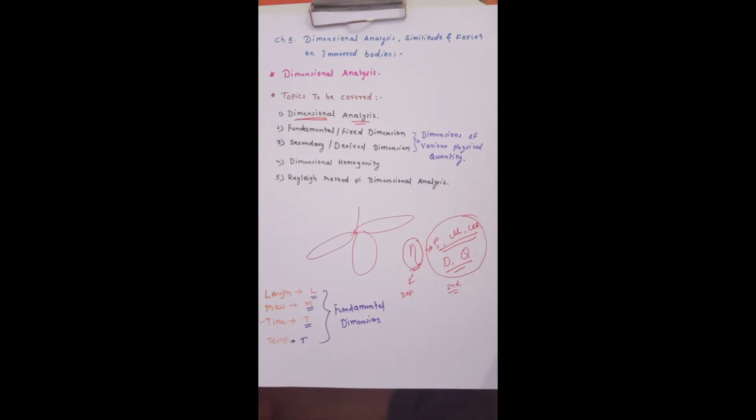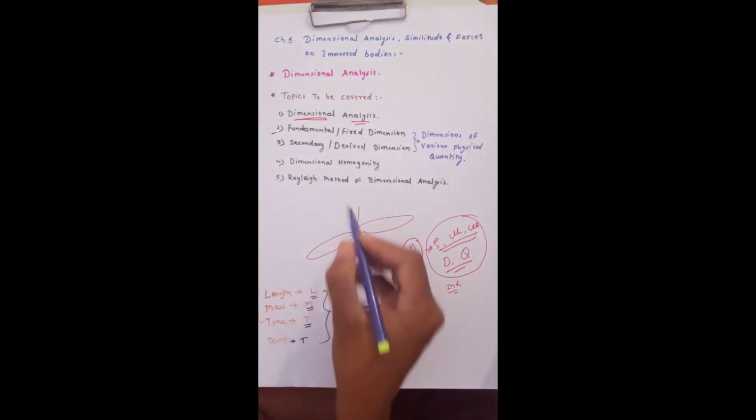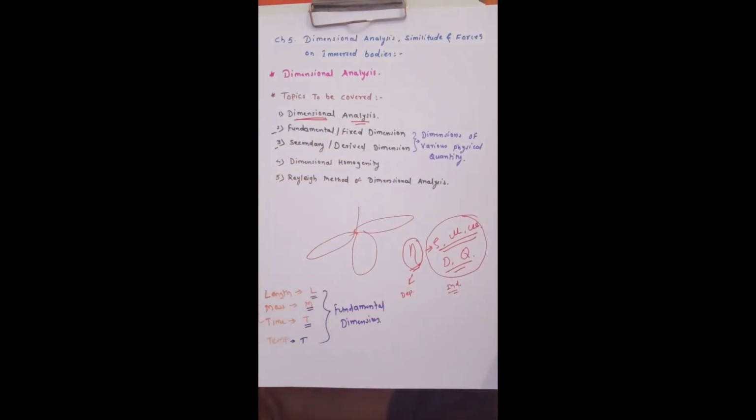And the physical quantity, second one, fundamental we have seen. Now next one is called a secondary or derived dimension. If we consider any physical quantity which consists of more than one fundamental dimension, this is called a secondary or derived dimension.